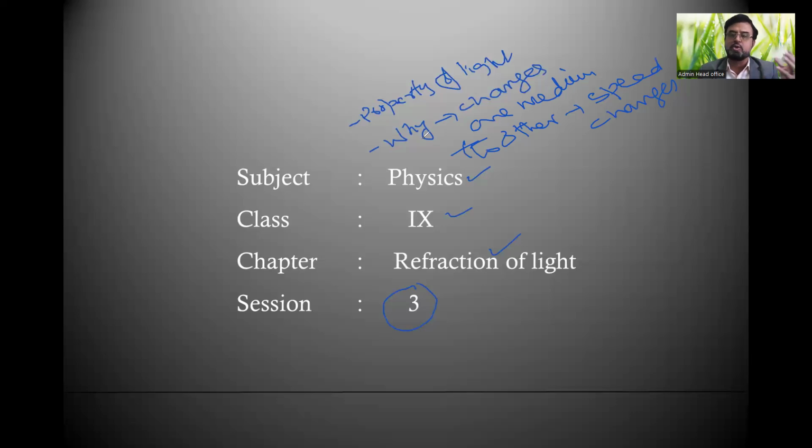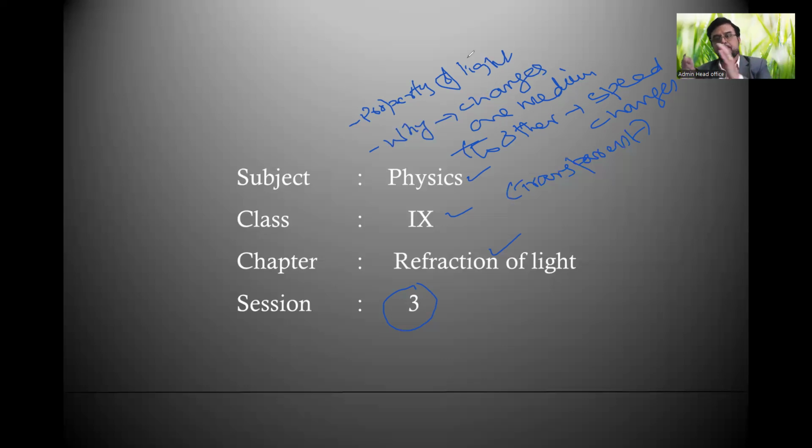So there may be 2 optical mediums, and the medium must be transparent. Only a transparent medium can show the refraction property because the medium should allow the light to pass through. If it cannot allow, we cannot see the refraction. Like we cannot see refraction in an opaque medium. In an opaque medium, light will undergo reflection, but in a transparent medium, it will undergo refraction.